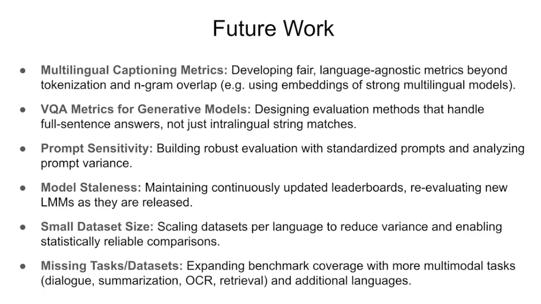Looking ahead, our future work focuses on addressing key limitations of the benchmark. First, for multilingual captioning, we need fair language agnostic metrics that move beyond tokenization and n-gram overlap, and also correct the biases of the embedding based metrics by using stronger multilingual semantic models. Second, for visual question answering tasks, we must design evaluation methods that can score full sentence answers instead of relying only on short string matches.